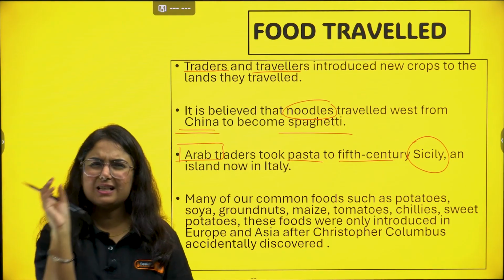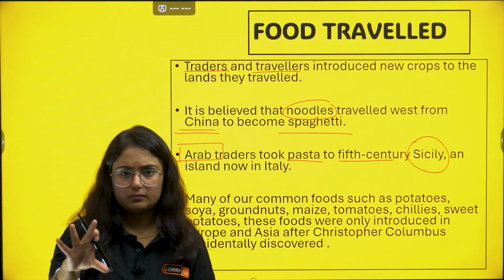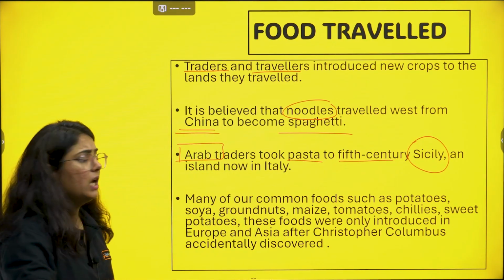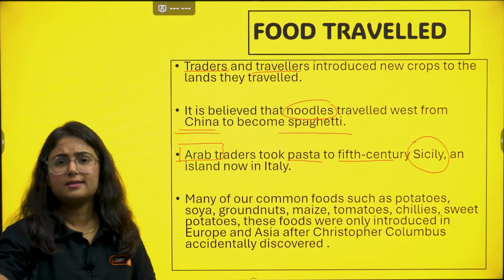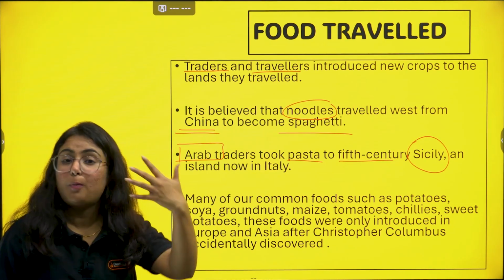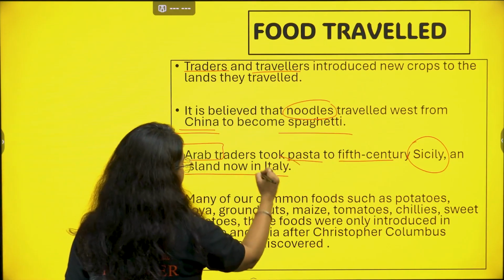What is Sicily? It is a small southern town in Italy. Very, very small southern town. We have read it in Nationalism in Europe also. So it reached Sicily, and then it became popular as an Italian food to the world.